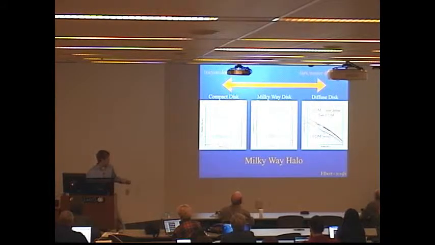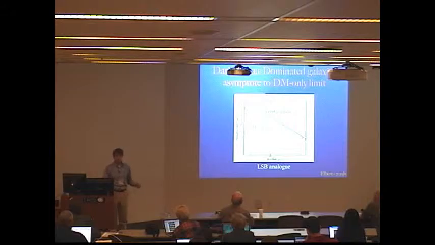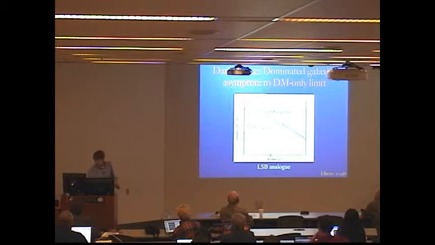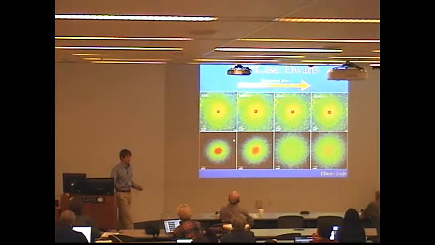So we moved on to more dark matter dominated systems. Here we have an LSB analog with an LSB analog gravitational potential grown in it. And you can see that actually here the CDM looks roughly the same. The SIDM looks roughly the same. So it turns out that in halos with fewer baryons, baryons have a smaller impact on your halo, which makes sense when you say it aloud. So from this, we figured that if we want to make constraints based off of dark matter-only simulations, which are easier to run, take less time, the best case to do that is in dwarf galaxies, which are the most dark matter-dominated systems we know of.